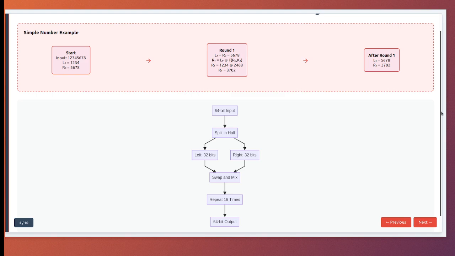DES repeats this process 16 times, using a different piece of your key each time. After 16 rounds of swapping and mixing, your original data is thoroughly scrambled. But apply the same process in reverse, and you get your data back perfectly. This elegant design is why Feistel networks are still used in modern cryptography.